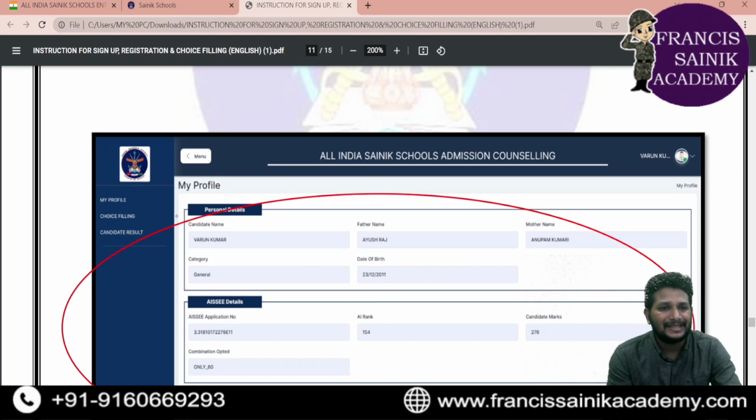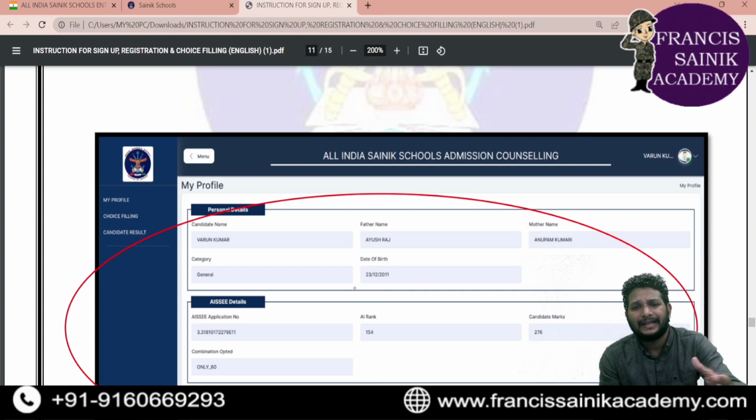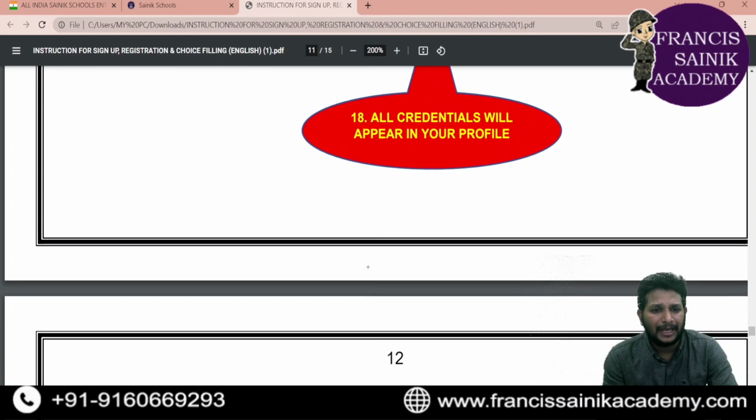Now, if you look at this page, in the left side corner we can see the options: My Profile, Choice Filling, Candidate Result, right? In this My Profile, all the profile details, marks, category, domicile, everything will be shown.